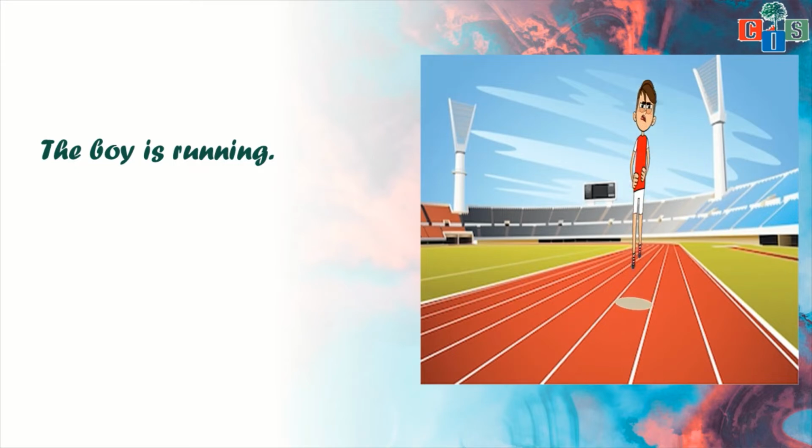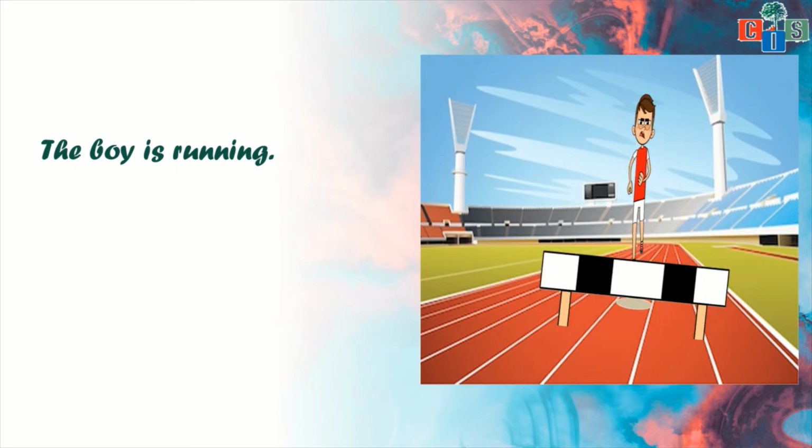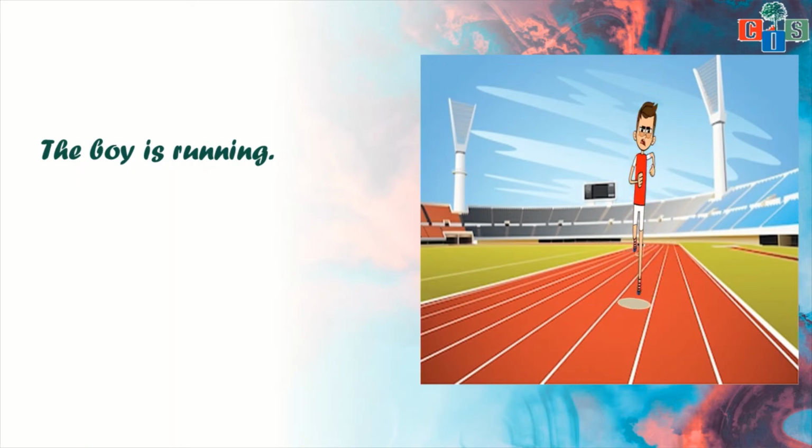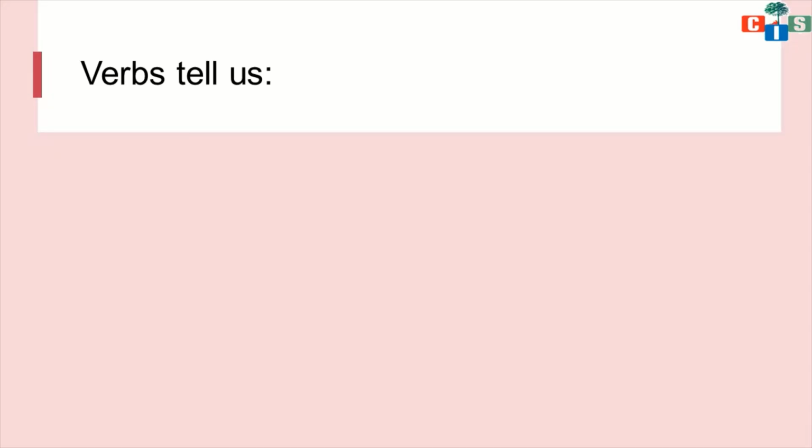So scholars, you have to pay attention to the sentences, right? The boy is running, the rabbit is jumping. So in these sentences, what are the things? Subject, helping verb and verb, right? So now, what is a verb? What do verbs tell us? So what is a verb? As you all know, the very simple definition of verb is the action word. The action word can be called a verb, correct?